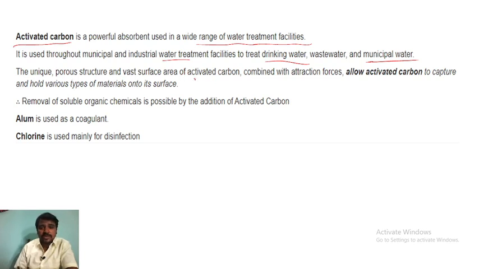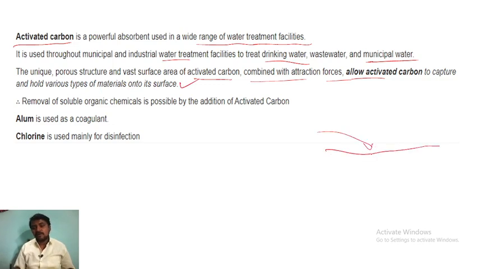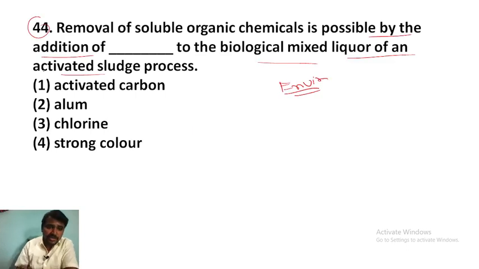Its unique porous structure and vast surface area, combined with attraction forces, allow activated carbon to capture and hold various types of materials on its surfaces, like this. If you put dirty water on this material, it will act like a filter. So removal of soluble organic chemicals is possible by addition of activated carbon. Alum is used as the coagulant, chlorine is used for disinfection. Very important point. So the answer for this question is what? Activated carbon is a powerful absorbent used for a wide range, right? So we have to use the activated carbon.